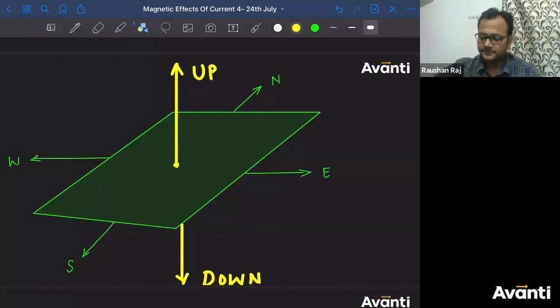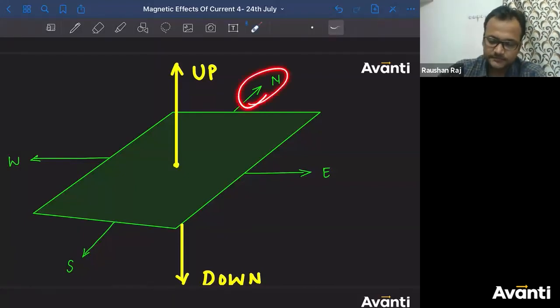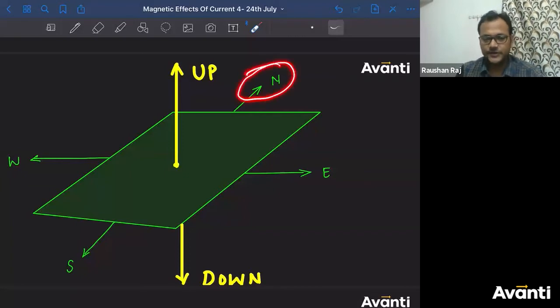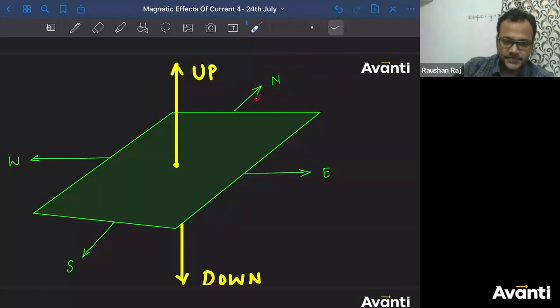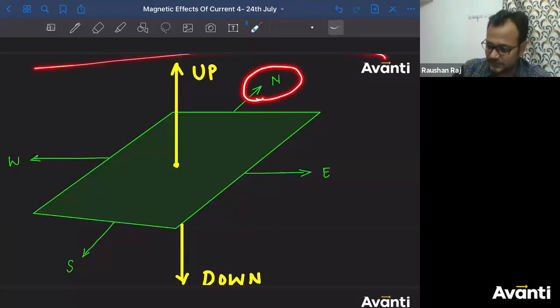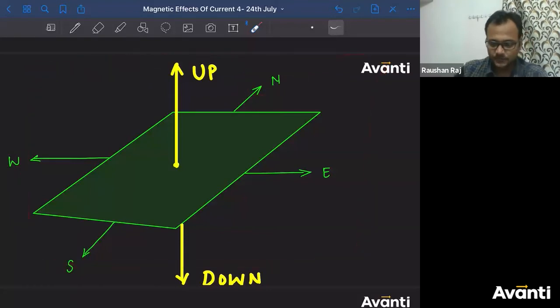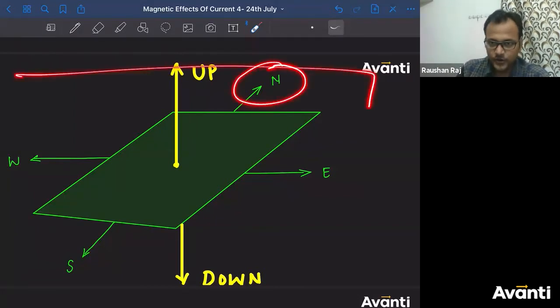So if I say, what does this direction mean? I am trying to explain to you the three-dimensional space here. ठीक है? In a 2D space, tell me which direction this is. This is a north direction. But if I try to explain this direction in a 2D plane, how can I explain this? Can I say this is a direction normal to this plane, जिसमें मैं लिख रहा हूँ, the plane which I'm writing. So this is a direction which is normal to this plane, going into the plane.